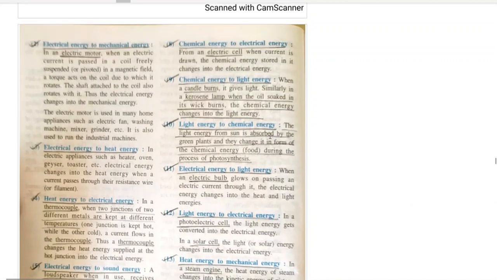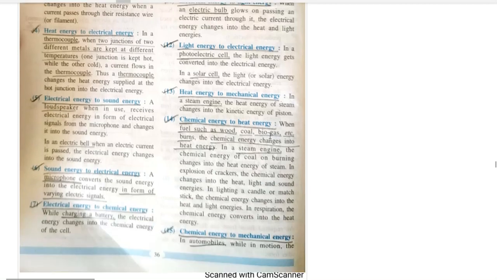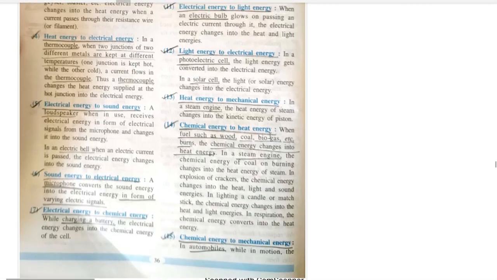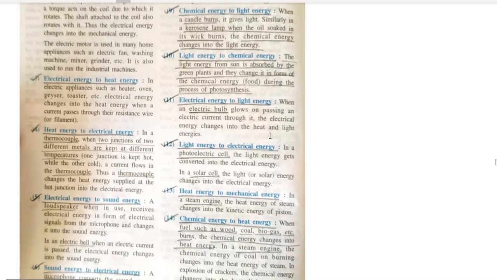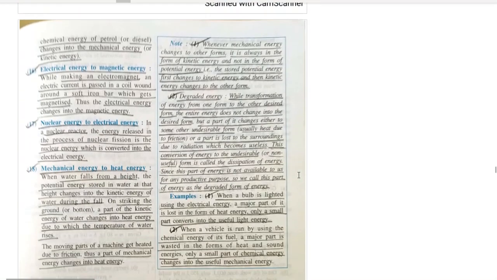Okay, so what I want you to do is just read this page, page number 36. It will give you information about all energy converters. All are very simple. If you have any doubts, just let me know. I can read it out to you like a lorry right now and you can go to sleep.